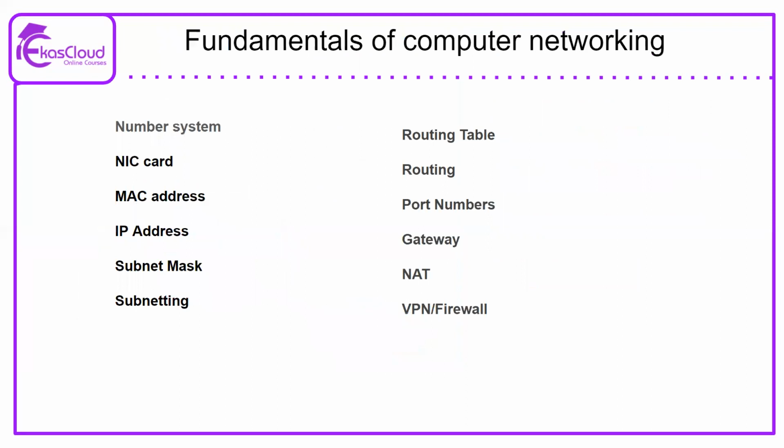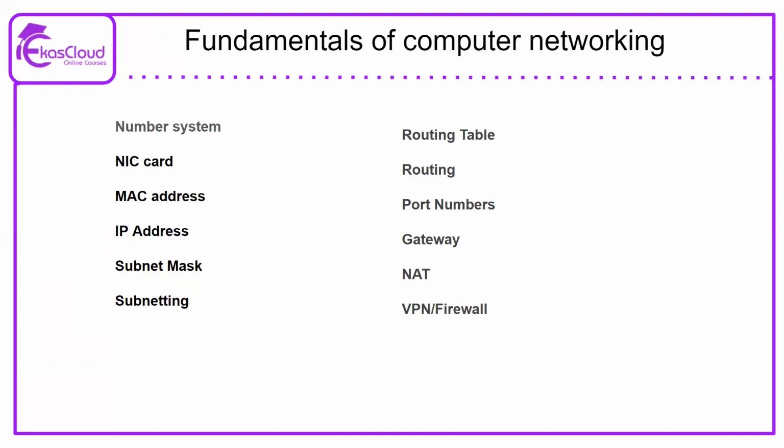So what are the fundamentals of computer networking? As we said, we need to understand the numbering system. How does a computer understand numbers within the computer world? Humans can understand decimal values, but those decimal values need to be converted into binary so that the computer can understand the real meaning behind those numbers. Binary, again, is all 0s and 1s.